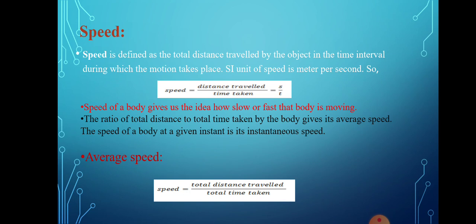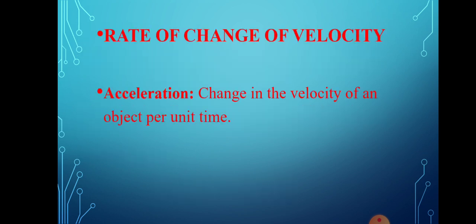Dear students, this is the major difference between average speed and speed. Speed is the distance traveled; how much total distance was traveled we don't know. Only in a single unit time, if you have covered a particular distance, then it is the speed. Whereas average speed is the total distance traveled by the total time taken, not in a single unit time. We calculate it for the overall motion, so it is the total distance traveled divided by the total time taken.